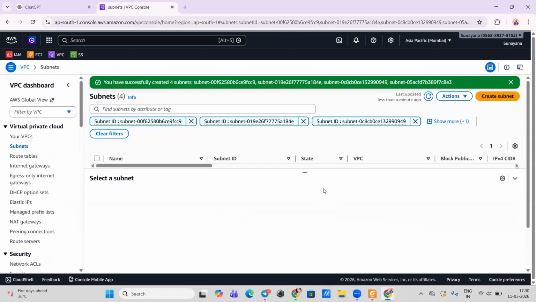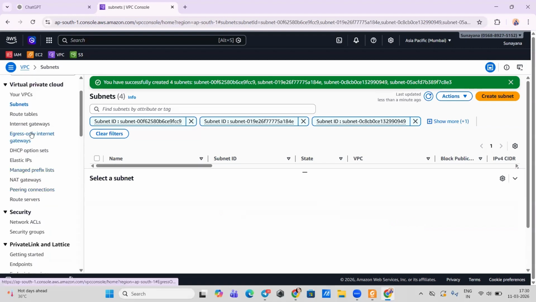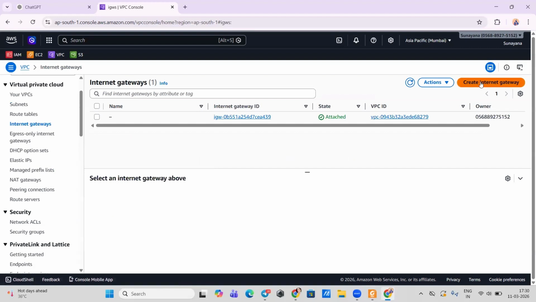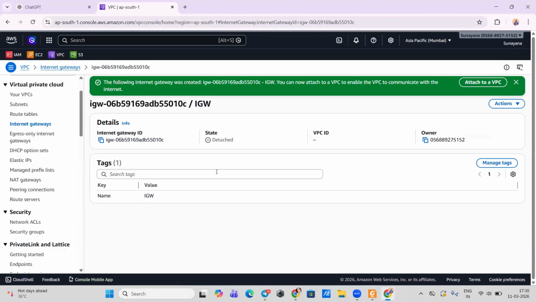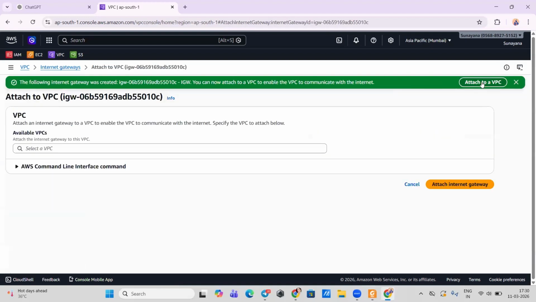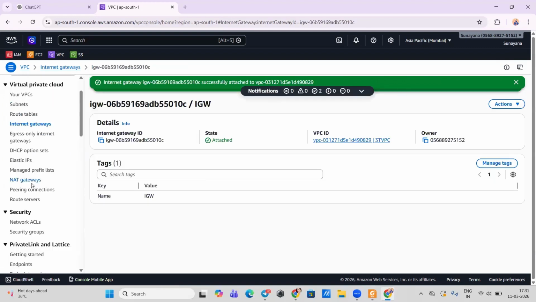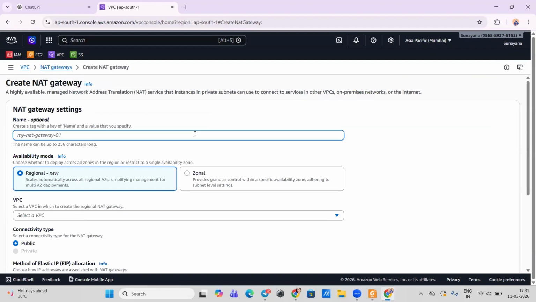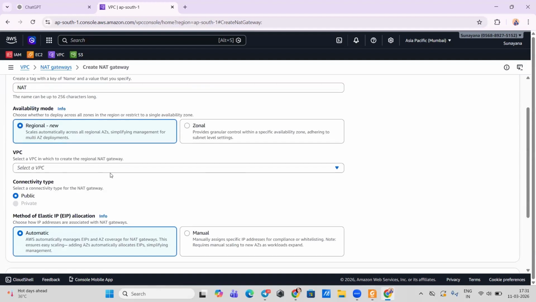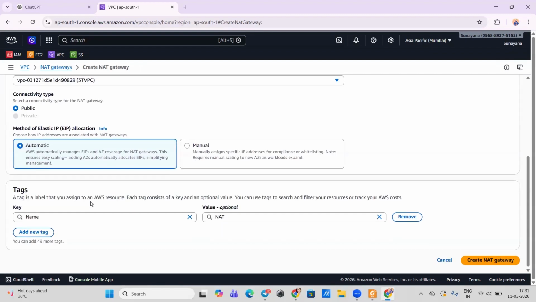So we've created 4 subnets. Now we're going to go to internet gateway, and we're going to create an internet gateway. IGW, create. Okay, attach to VPC, to the VPC which we created. That's it. Now go to NAT gateway. Okay, create NAT. Select your VPC, and then create.